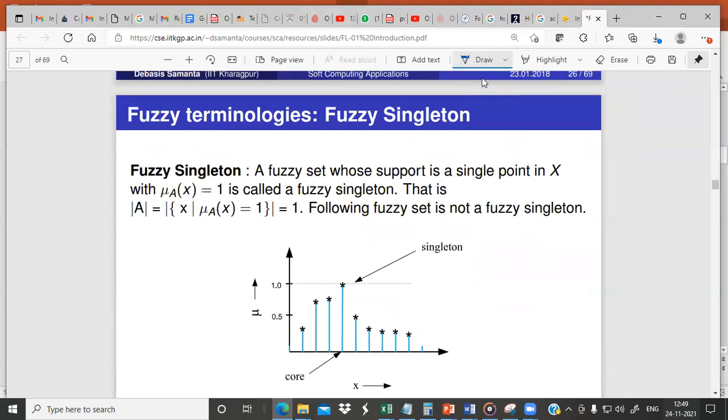Then what is a fuzzy singleton? Something called a fuzzy singleton. A fuzzy singleton is defined like this: a fuzzy set whose support is a single point in X with mu A of X equal to 1 is called a fuzzy singleton. Okay, that is, the following fuzzy set is not a fuzzy singleton. A fuzzy set whose support is a single point in X with mu A of X equal to 1 is called a fuzzy singleton.